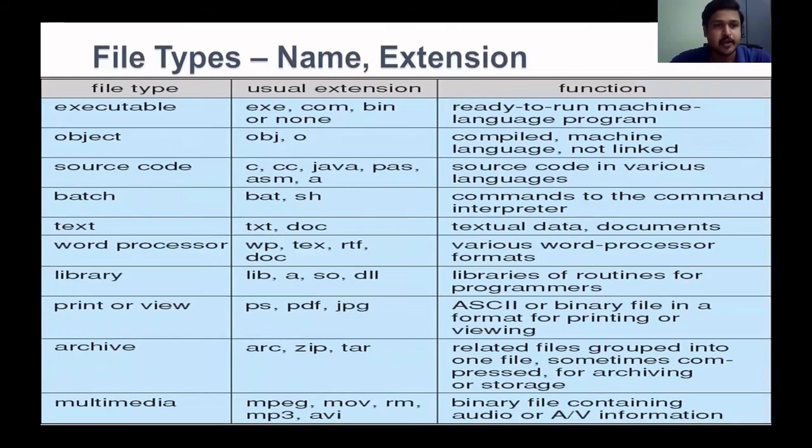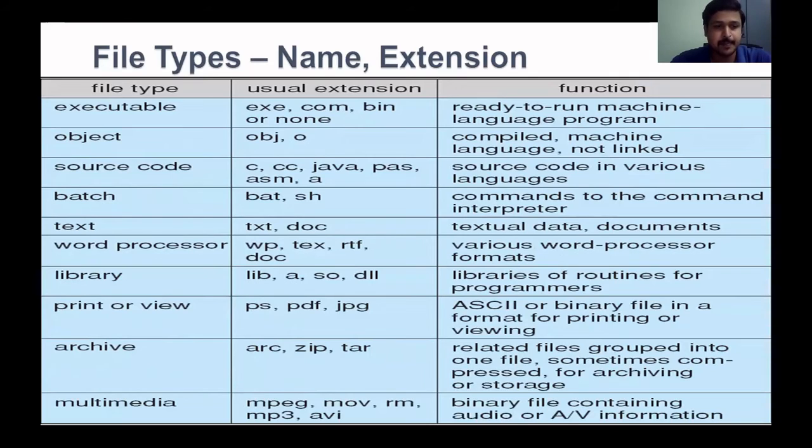The same way, you can take executable code, where all the set of files will have .exe. That is the application which is ready for installation or ready for execution. Object files .o, .obj. Source codes you can see .c, .java, .a, .cc, so many. Batch files, word processors, library files, we have seen so many, .h, .lib, .in, so many library files are there.